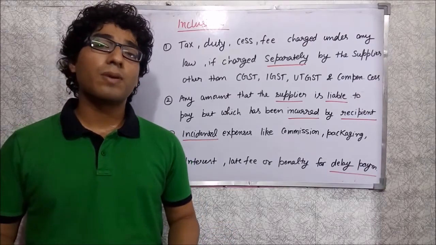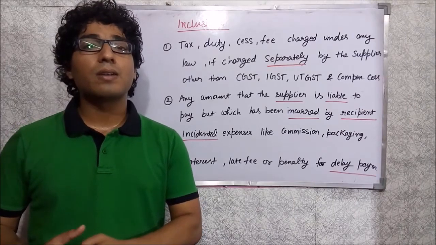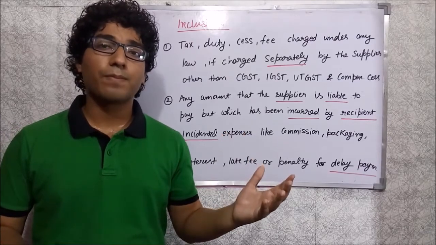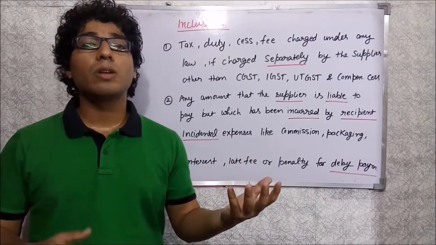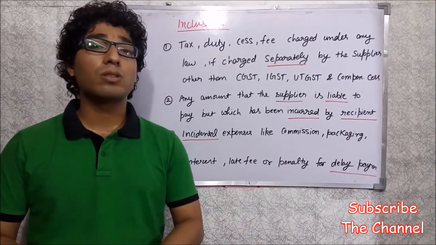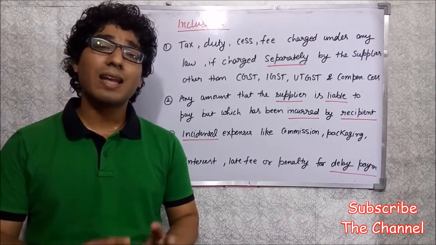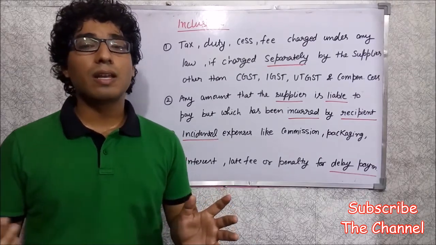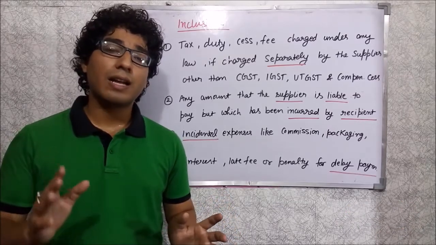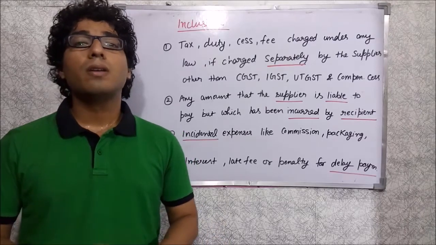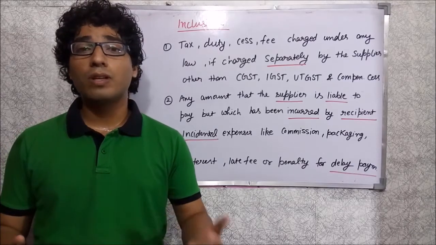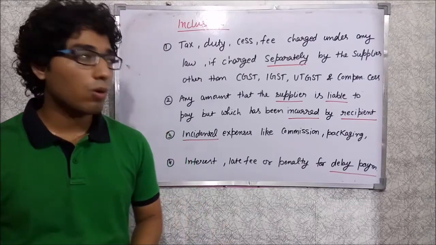So that is also an example in which the recipient incurs some kind of expenses, but the liability of which was of the supplier. In those cases, the expenses incurred by the recipient will be included in the valuation of goods or services if the supplier doesn't have any idea how much amount the recipient has paid, or the invoice doesn't include that amount. In that case, we have to also add up those kinds of expenses incurred by the recipient, but the liability of which was of the supplier. So we have to also add up this.